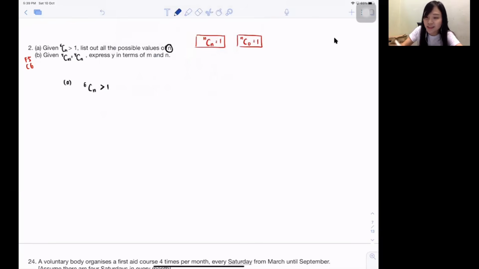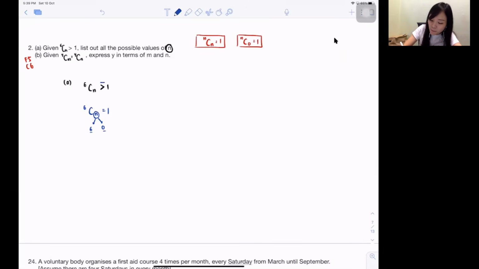No. That means if they're asking you 6Cn equals 1, then you know the n can be 6, the n can be 0, correct? Because based on the basics we know, nCn is always 1, nC0 is always 1. So that's why 6C6 is 1, 6C0 is 1. So if they want me to list out when they say equals to 1, you will write 0 and 6, these two answers, correct?